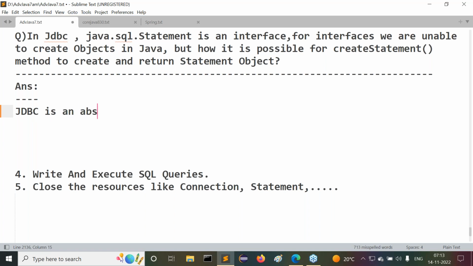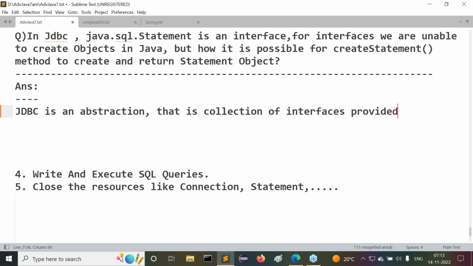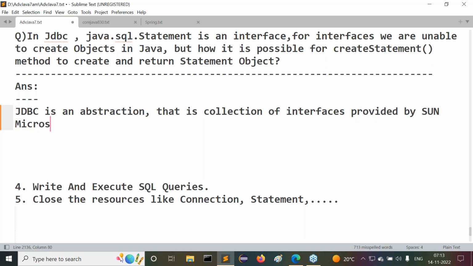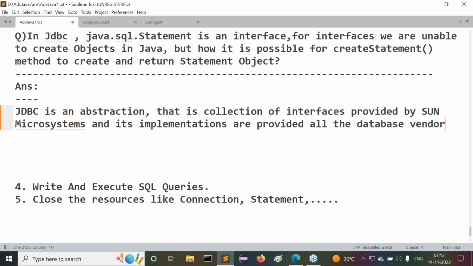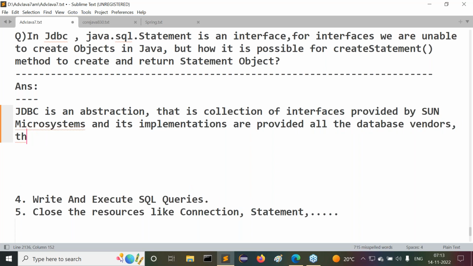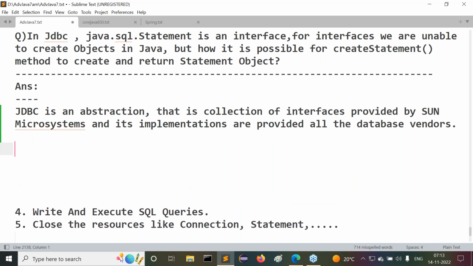JDBC is an abstraction, a collection of interfaces provided by Sun Microsystems, and its implementations are provided by all the database vendors. This is in general the point we have.